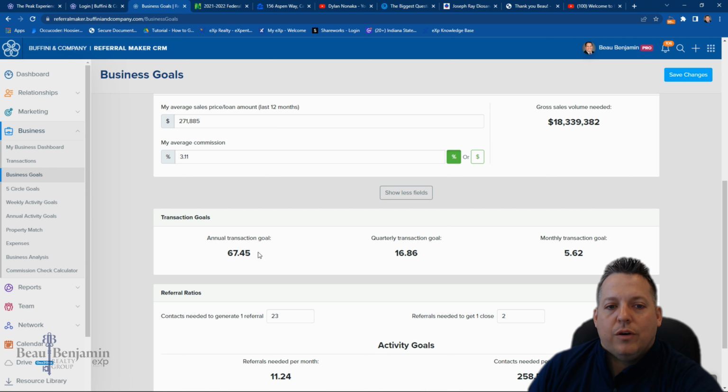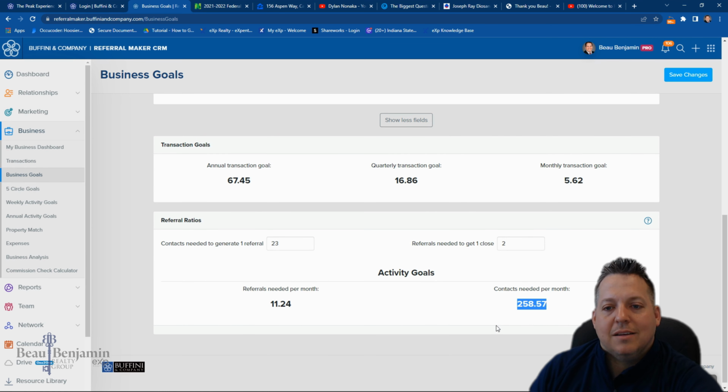So whenever your goal is set based on, okay, I need 67 transactions at this average price, this average commission, to make this much money. And then to get that many transactions, I need to get a double, 134 referrals, and to get 134 referrals, I need to call that many people per referral, which means I need that many calls per month to get that. All right, so this is all just math and probability based on history. It's going to generate